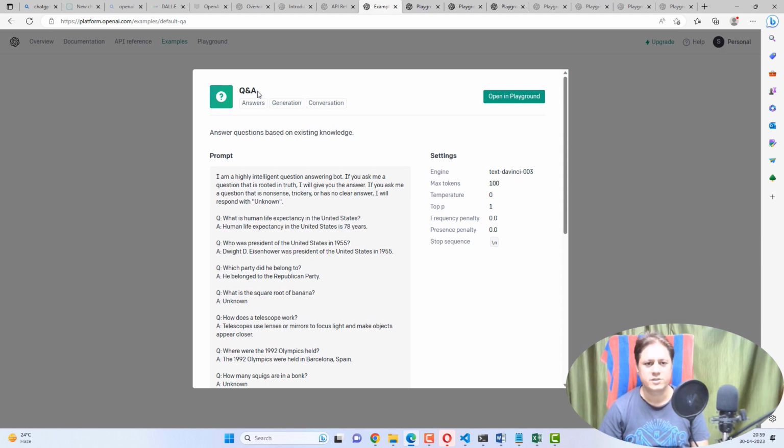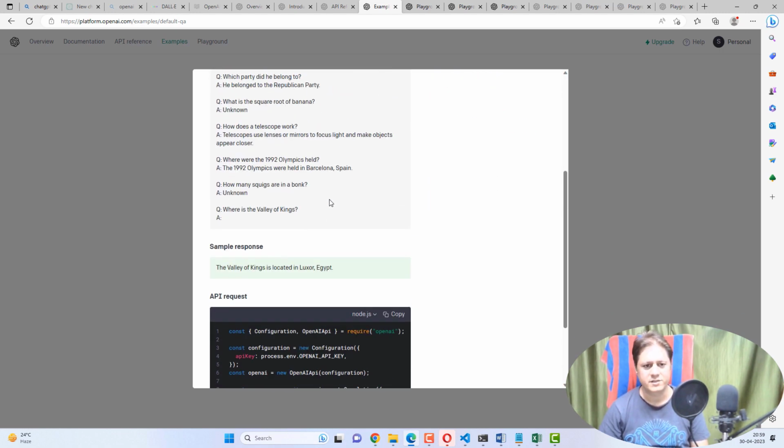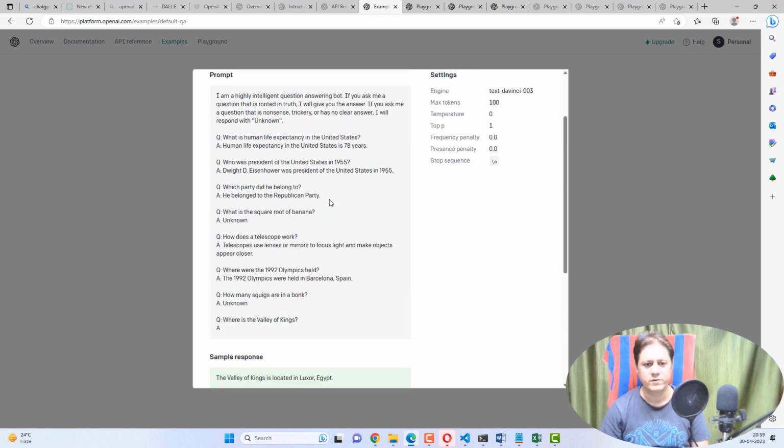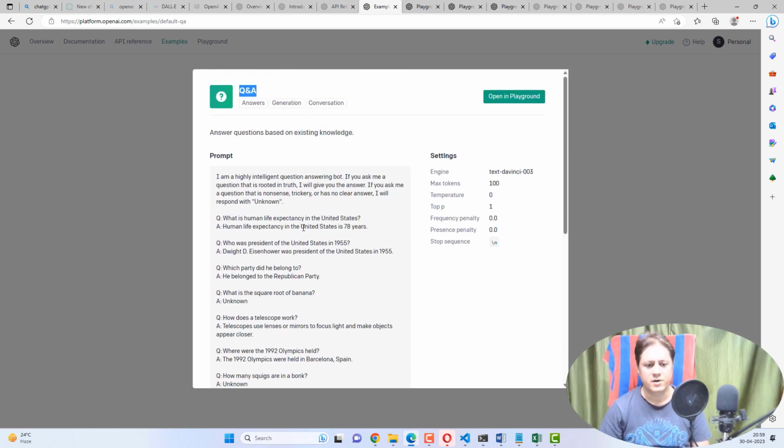So this is the question and answer section. It is very clear to understand what it is doing. Okay, so if it does not have information, it will say unknown. If it has information, it will provide that information. If it is asked some nasty or nonsense questions, it will not respond in a negative or bad way. It will say unknown. That's it. So these are the instructions given to ChatGPT.